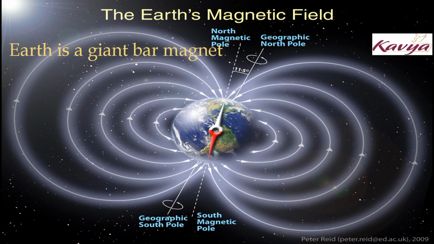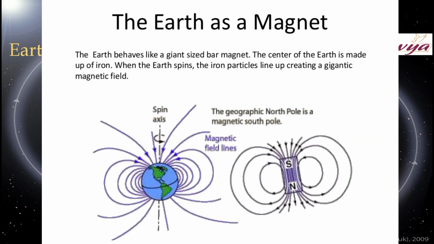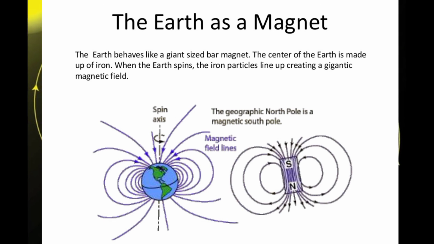The earth's magnetic field. Students, do you know why a freely suspended magnet always points in the earth's north and south direction? It behaves as if it is under the influence of another magnet. But where is the other magnet? Where? Students, it is the earth itself. This happens because of the influence of the earth, which itself acts like a giant magnet, a bar magnet.